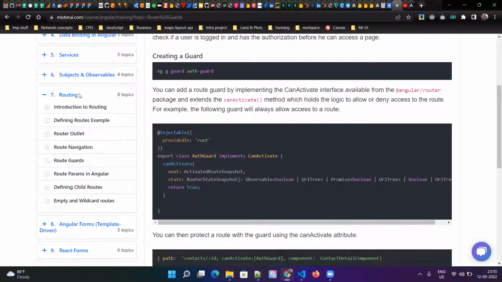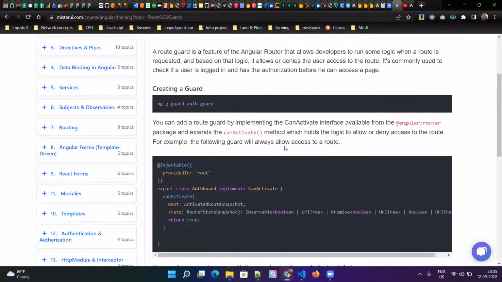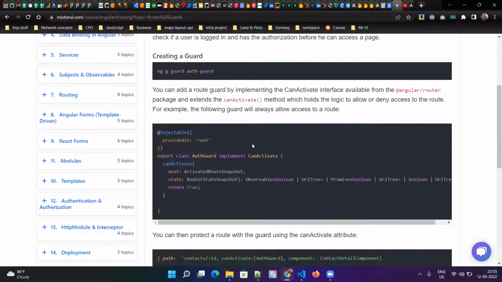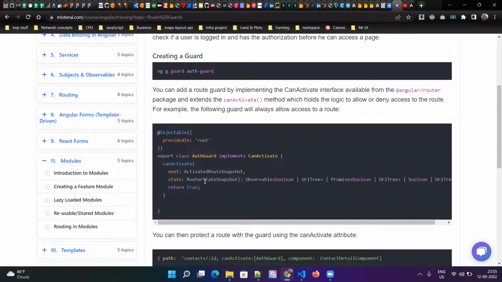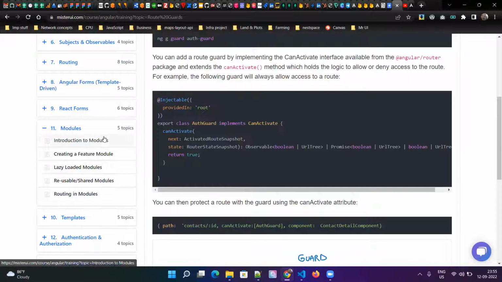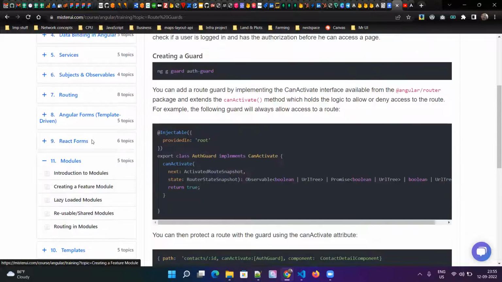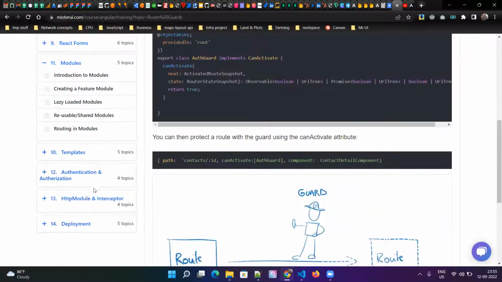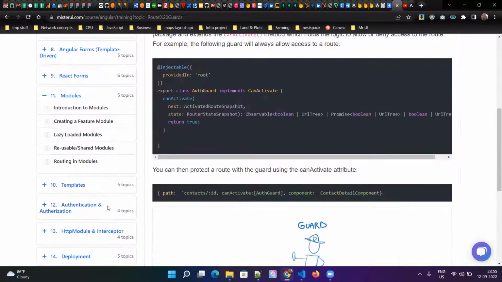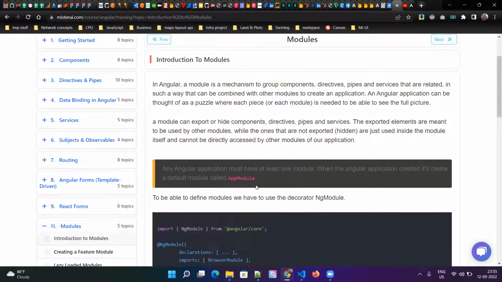And we'll cover Angular forms, I mean template driven forms and reactive forms, both tomorrow. Let's cover modules today. If we cover modules today and these two topics tomorrow, then we'll be left with these three topics, and then we can finish. So coming to modules,